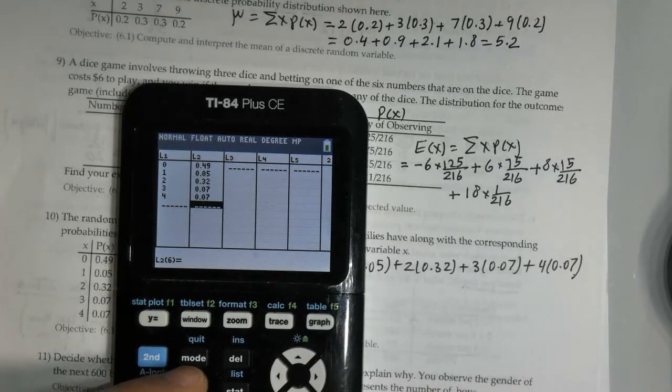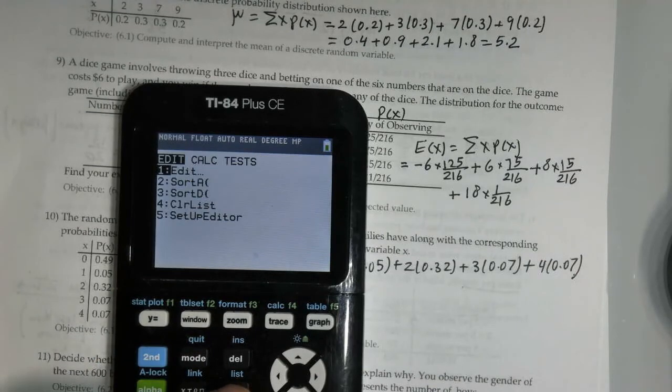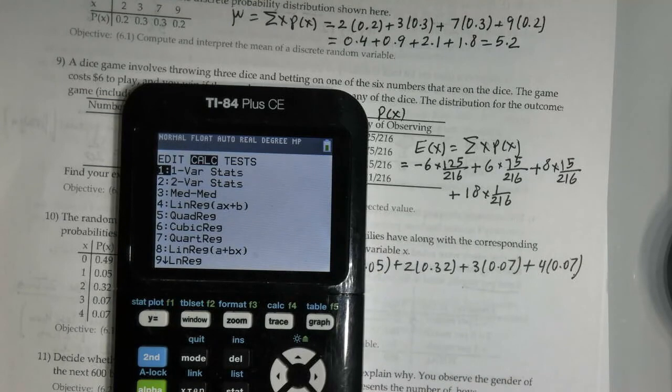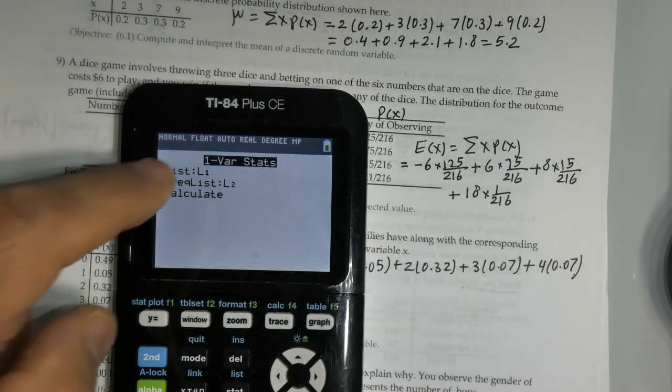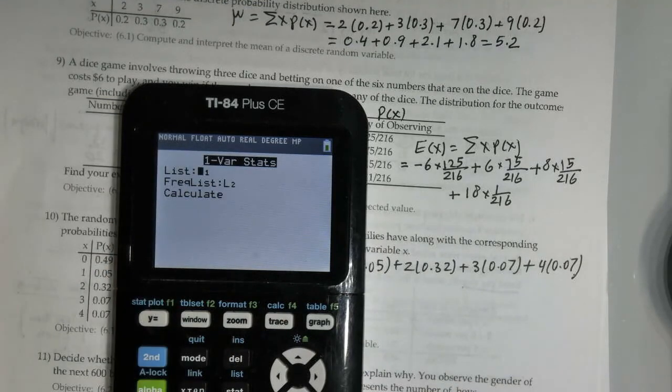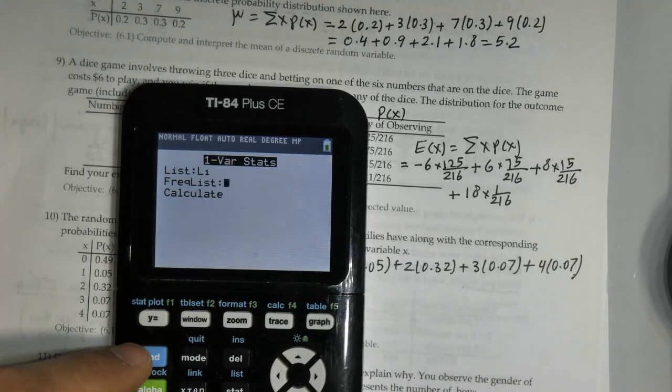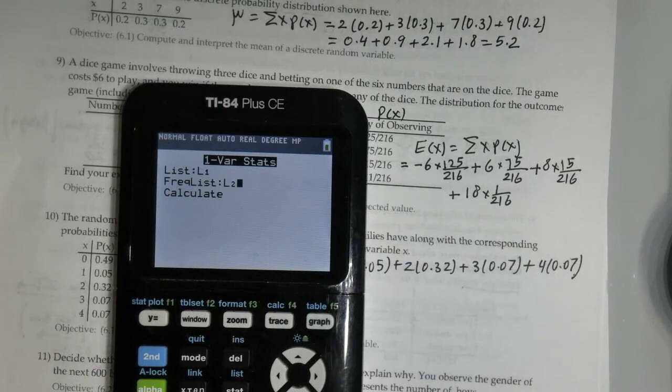Okay, now watch and see how we can get the mean and the standard deviation, or the expected value. The mean or expected value is the same. So you go stat, calc, one variable statistics. If you see this window, guys, that means you have a newer calculator. Here's what you do. For list, you make sure it's L1. For frequency, you enter L2. Let's say there was no L2 here. How do you enter that? You press the second key and then number 2. And then hit calculate.